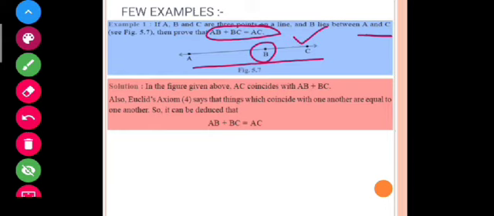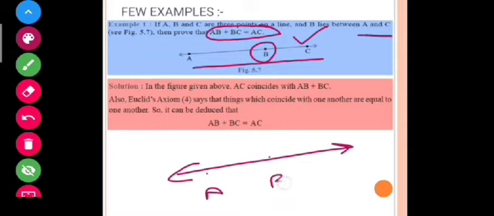But you have to remember that you have to solve these questions with the help of axioms and postulates that you have done before. So students, you have to prove that AB plus BC equals AC. Let us see which axiom I have used here: things which coincide with one another are equal to one another.